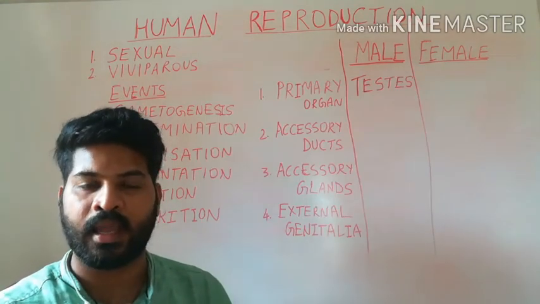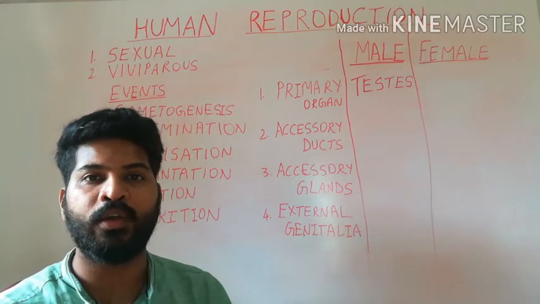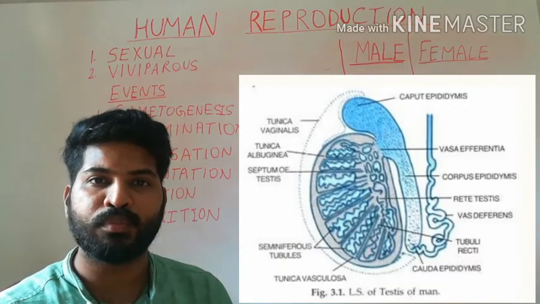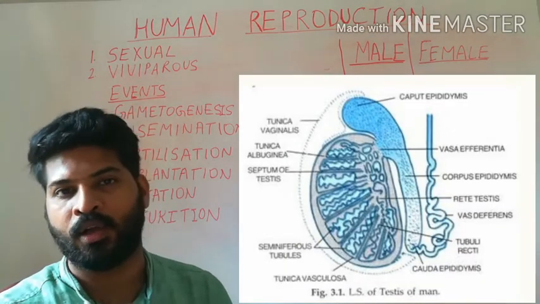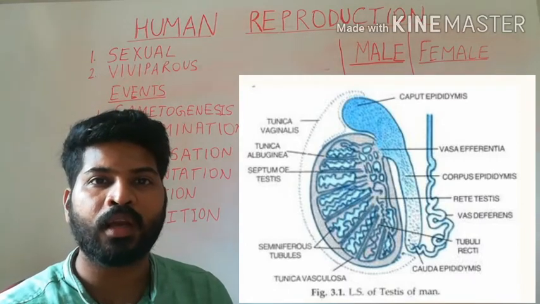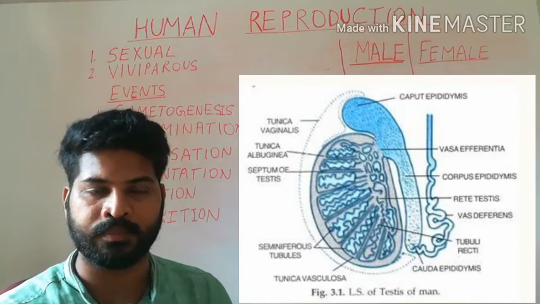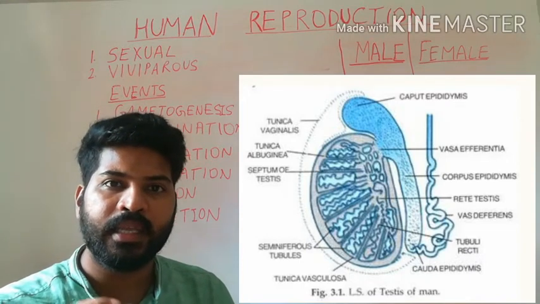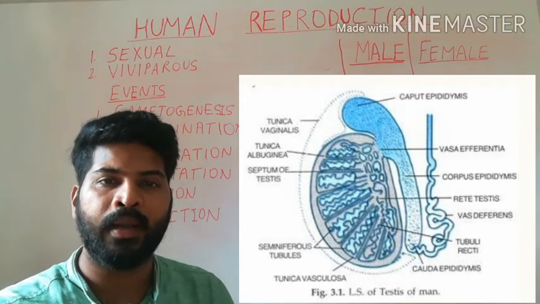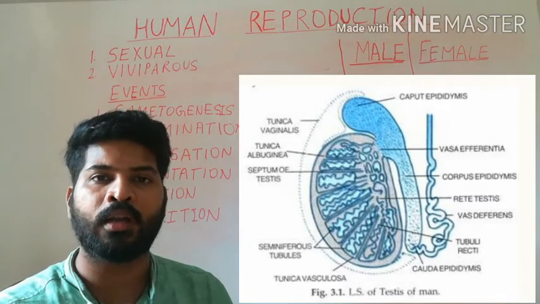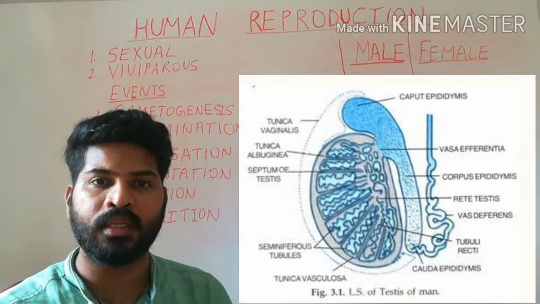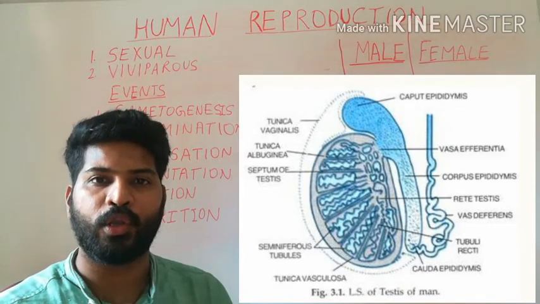The testis has around 200 to 250 small compartments called testicular lobules, as you can see in the diagram. Inside each of these compartments or testicular lobules, we find 1 to 3 seminiferous tubules.